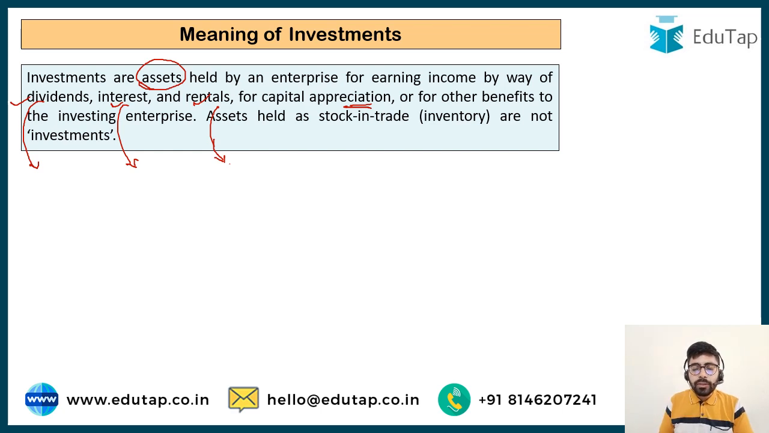Now, one thing that has been expressly clarified in the accounting standard itself is that some assets which are held as stock in trade or inventory are not investment. If you are in the business of buying and selling of pens, you would also have lots of stock of these pens. Now these pens would not be classified as investment. So this is something that you have to remember, that the assets which you have as stock in trade or inventory are definitely not going to be your investment. They are going to be classified as simply stock or inventory.